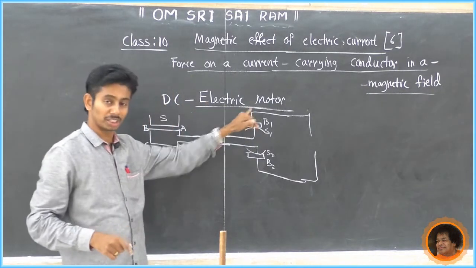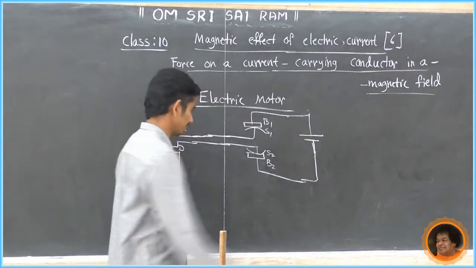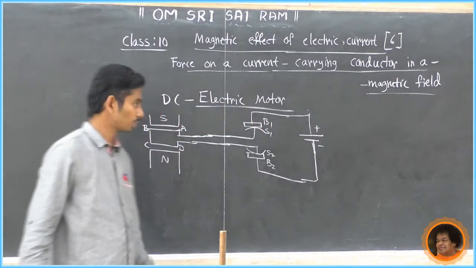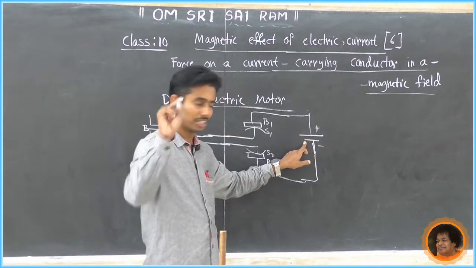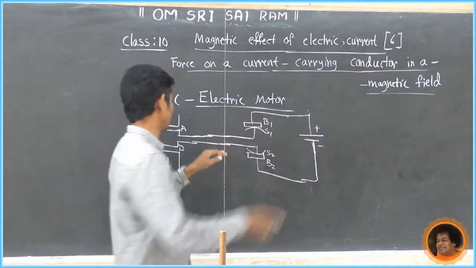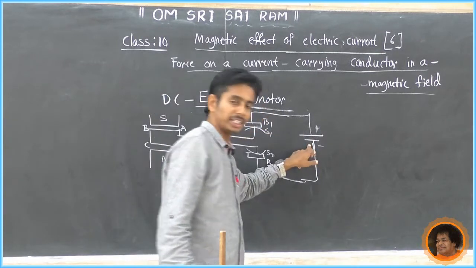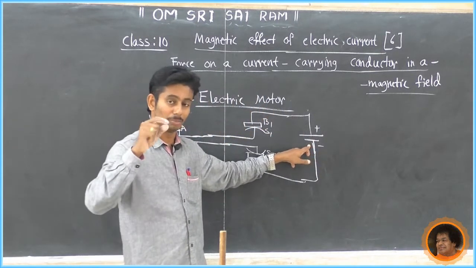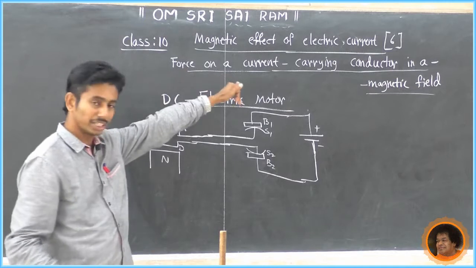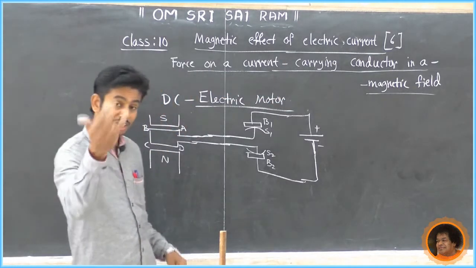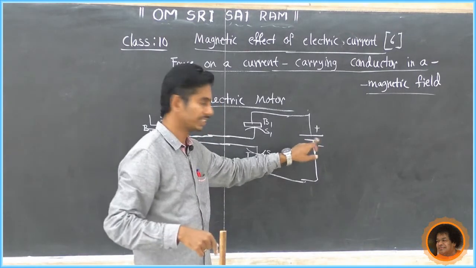Now the DC electric motor requires current, so one cell is required. This is the cell, plus and minus. Just look at the difference. The DC electric motor contains only a cell. The dynamo or generator contains a galvanometer, but in the electric motor it requires a cell. Why does it require a cell? Because electric energy must be converted into mechanical energy. This is the idea: force on a current carrying conductor in a magnetic field. So mechanical force is required, and for that, electric current is required. So it is a cell.